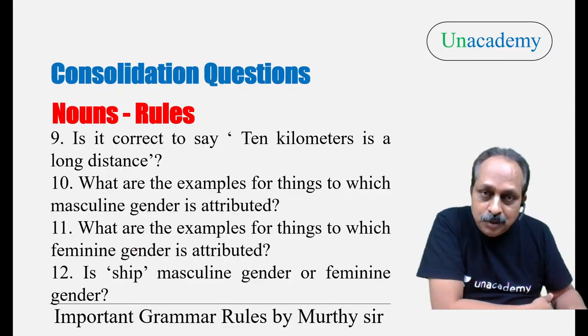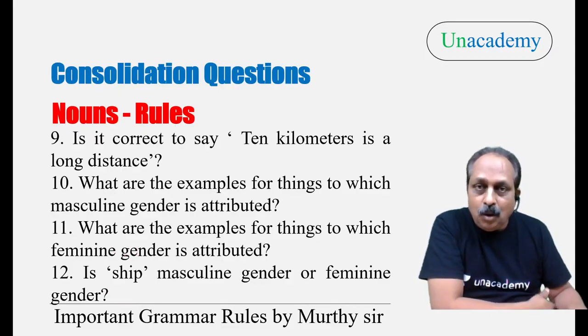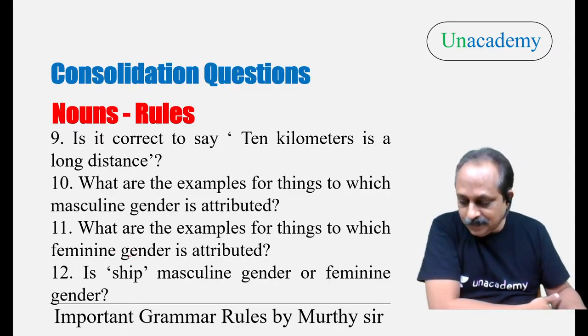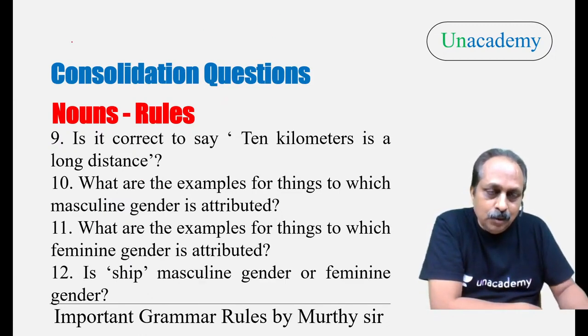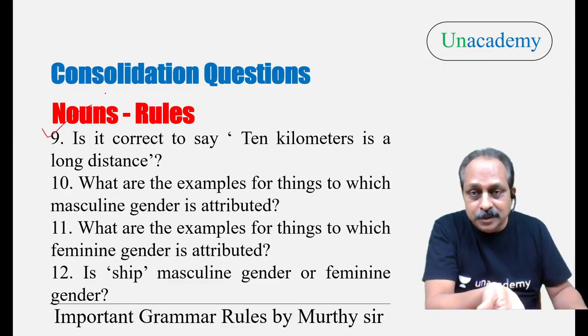Now let us go to question number 9. Is it correct to say 10 kilometers is a long distance? Yes, it is correct. You have already learned the rule. But what is the rule that goes with this example? Please tell me. What is the rule that goes with question number 9? When can we say "is a long distance"?